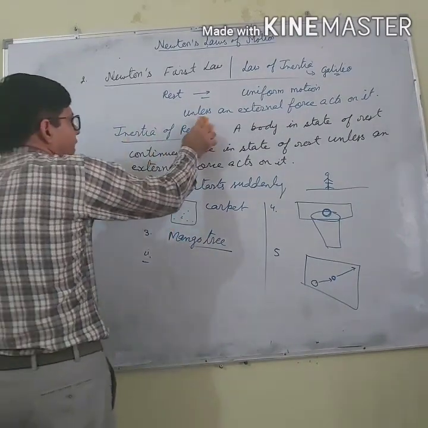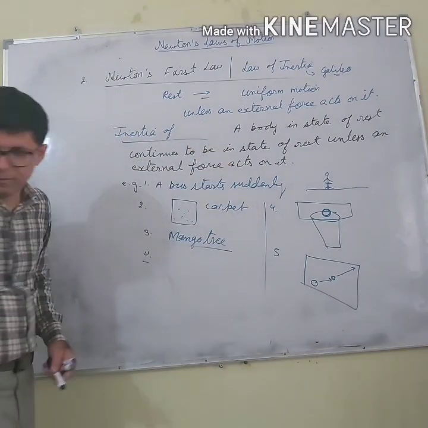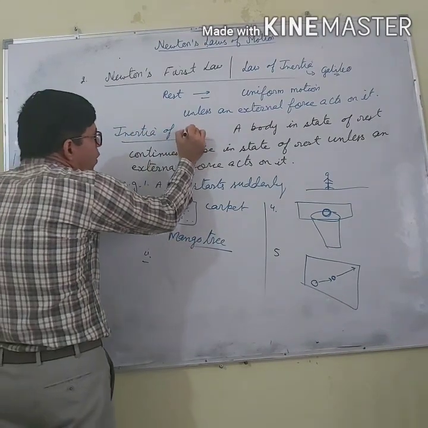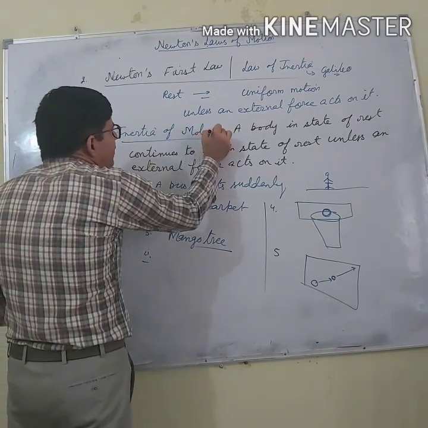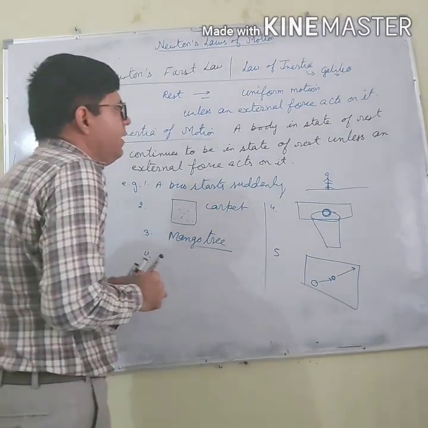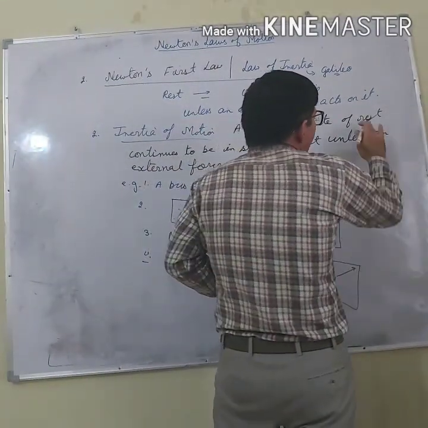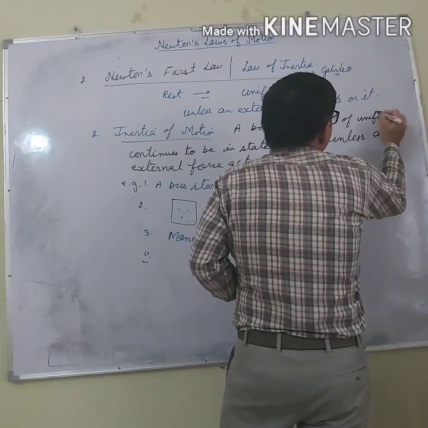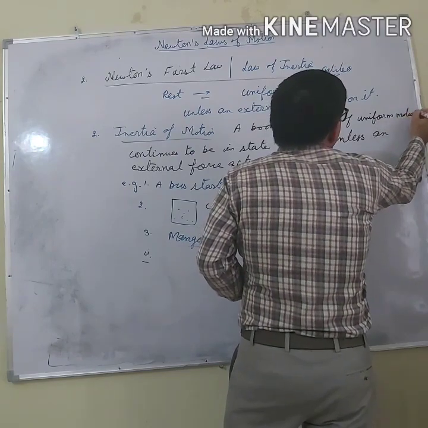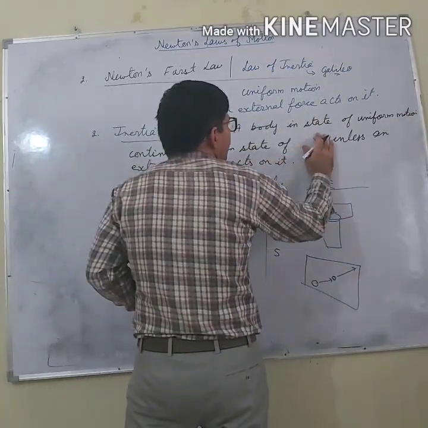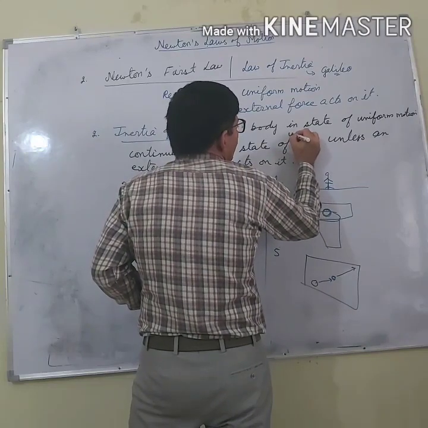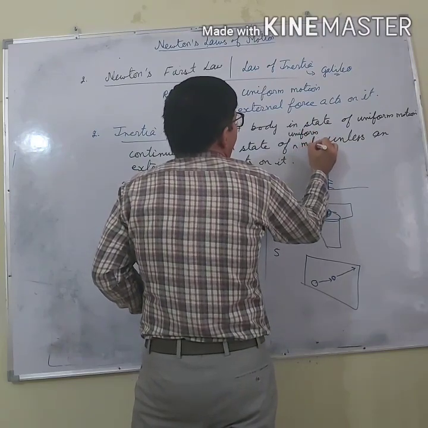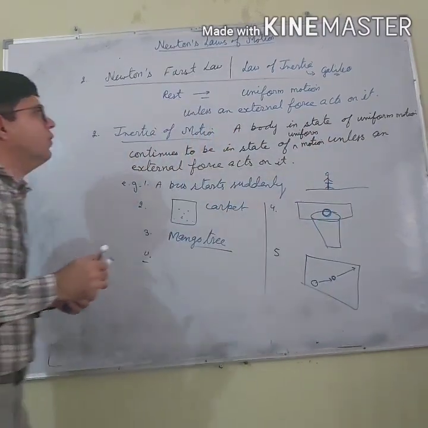Next is the second part of the law of inertia, which is inertia of motion. What is the meaning of inertia of motion? A body in the state of uniform motion, in place of rest, just mention uniform motion, continues to remain in the state of uniform motion unless an external force acts on it.